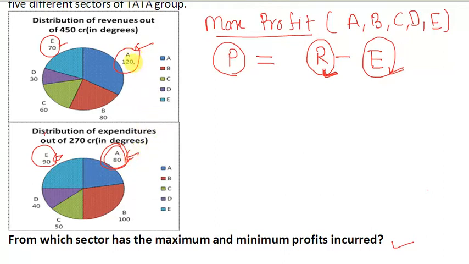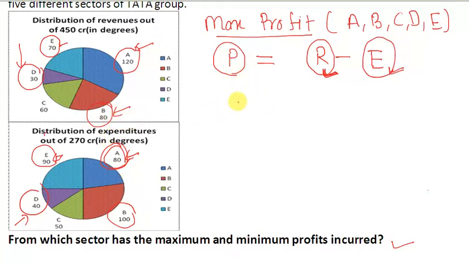So, the profit of A will be maximum compared to sector E. Similarly, you can rule out sector D also, because here also we are decreasing the revenue and decreasing the expenditure. Similarly, you can rule out sector B also, because of the same concept. You can rule out B also.